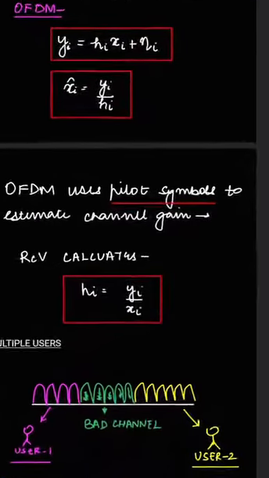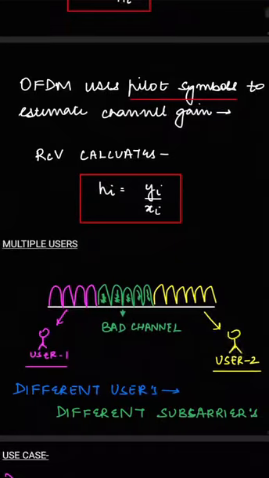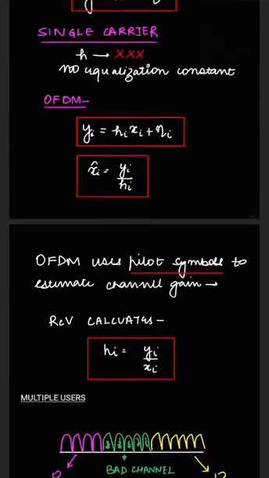Equalization is basically the concept in which we try to reduce or remove the impact of the channel at the receiver side. When a signal travels through the channel, it gets disrupted or amplified or attenuated due to the channel gain H. So when it reaches the receiver, we want to remove that channel effect from the signal, and to remove that channel effect, we need the concept of equalization. Equalization is not at all possible in single carrier, but in OFDM, due to the presence of subcarriers, we can easily equalize the channel.